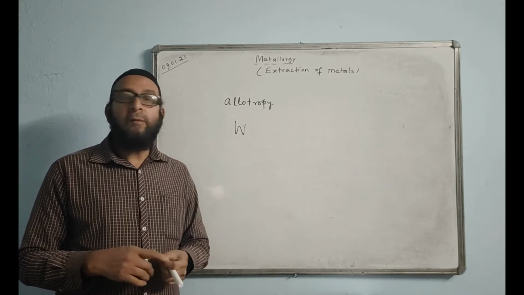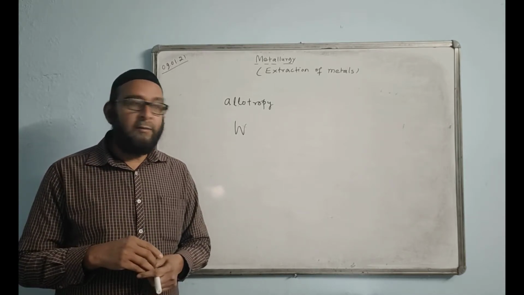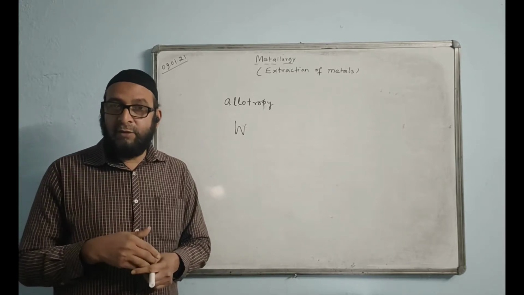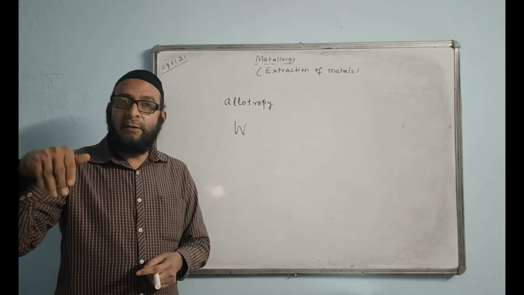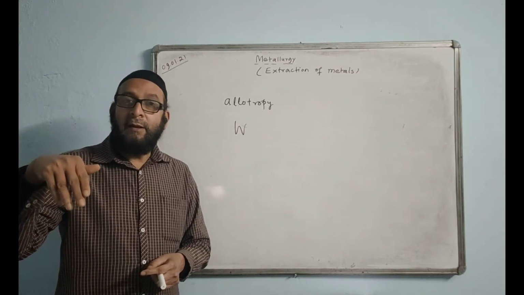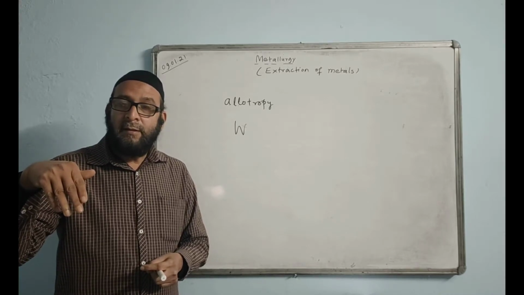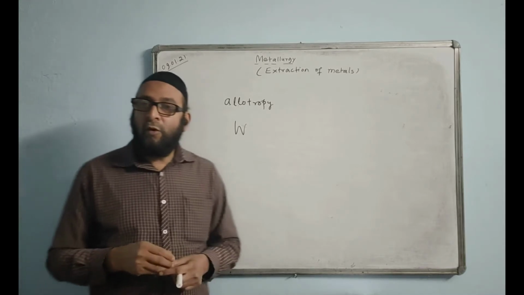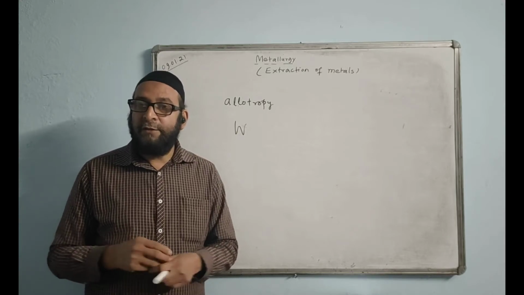Now, name two non-metals which are lustrous. They have a metallic shine. Luster means they look like metal. As metals shine, they also have a shine. Name two non-metals which have metallic luster or metallic shine. What is the answer?